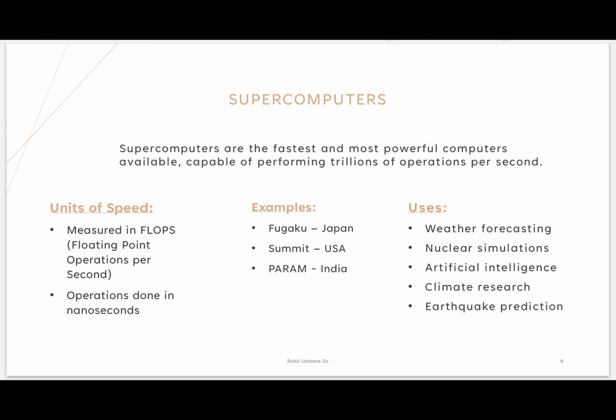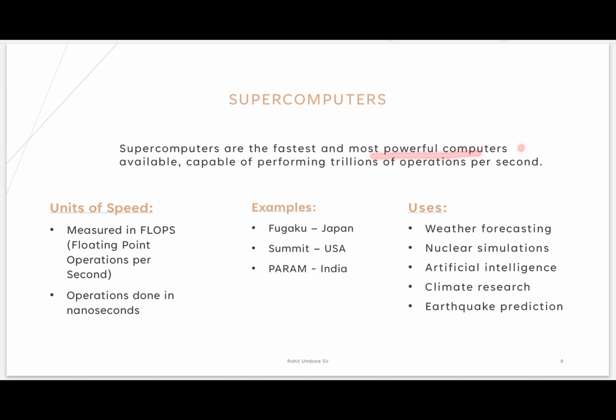How much can you calculate in a second? A 1000th part of a second is called a nanosecond. Now you can imagine the speed. In a single nanosecond, they can perform billions, meaning quadrillions of tasks in a second. Now you know how fast they are.